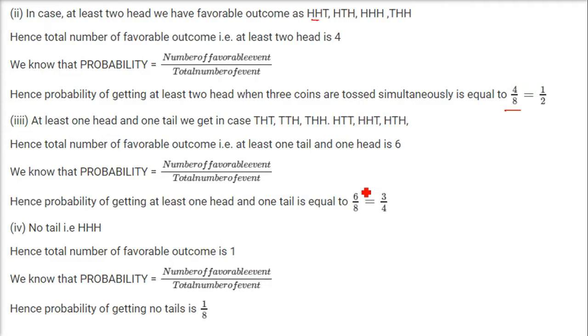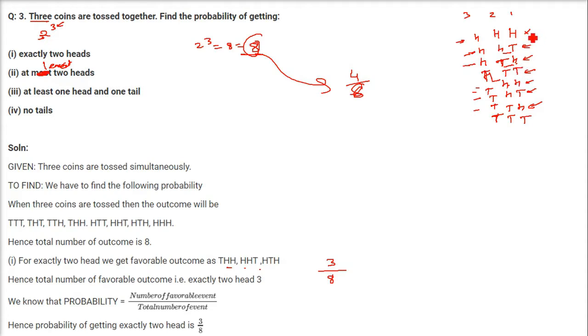So how many possibilities did we get? At least one head and one tail: one head, one tail, one head, one tail, one head, one tail, one head, one tail. So here also we got 6 of these. Only this one and this one we are not including. So 6 is the total favorable cases and 8 is the total number of cases. That is, this is the number of favorable events and these are the total number of events. So 6 by 8 will be the answer. So 3 by 4 for this one.